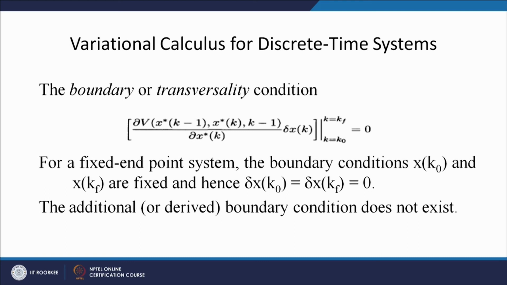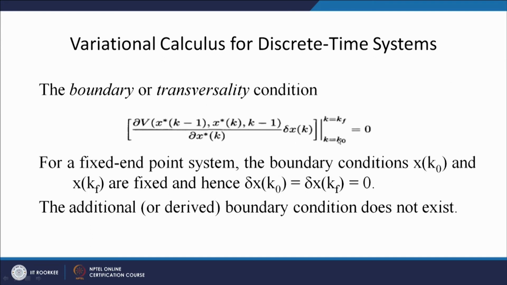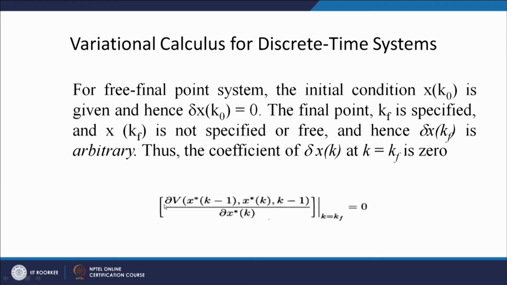In the normal case, we are given that delta x k 0 is fixed, so delta x of k 0 will be 0, but normally delta x k f is free. If k f is free, then delta x k f will not be 0. So, that part will be 0, but my boundary condition will be del v x star k minus 1, x star of k minus 1 by delta x k at k equal to k f point.